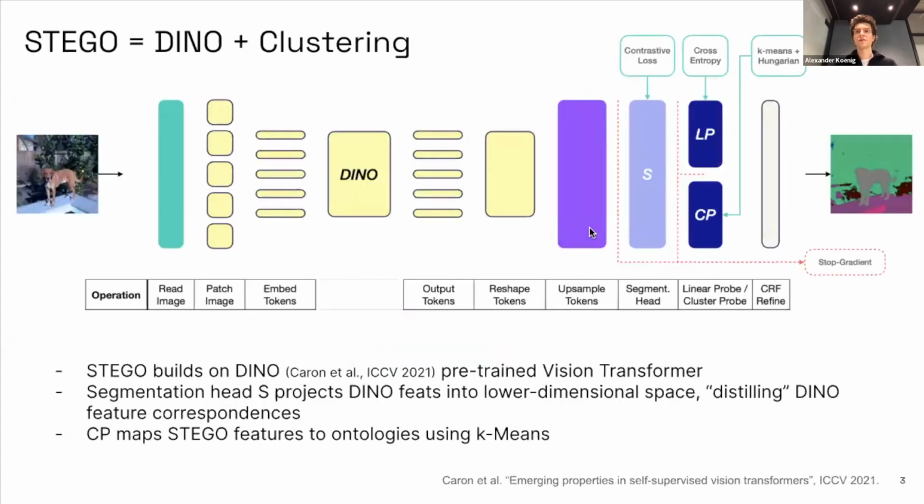Here's a brief recap on how the STEGO algorithm works. STEGO consists of two parts, the DINO backbone and a clustering algorithm. First, the algorithm extracts dense and highly expressive features using the pre-trained DINO Vision Transformer in yellow. Consequently, a segmentation head S projects the DINO features into a lower dimensional space. The segmentation head is trained contrastively and distills the DINO feature correspondences. Afterwards, STEGO performs unsupervised k-means clustering on the projected features. Finally, the Hungarian matching algorithm maps the detected clusters to human interpretable labels.